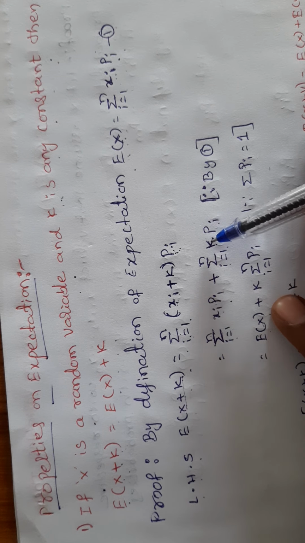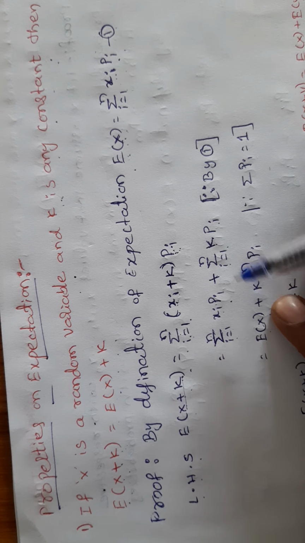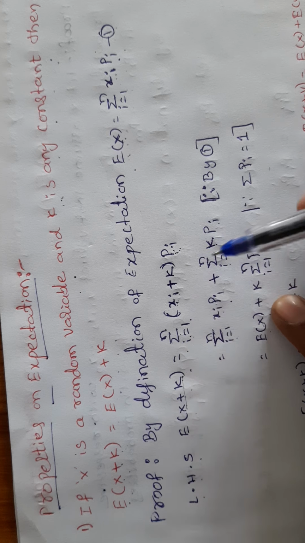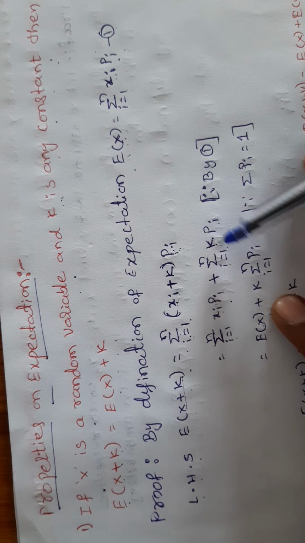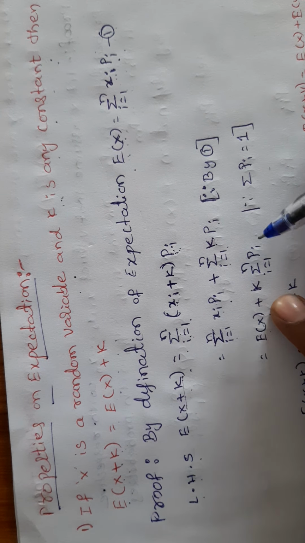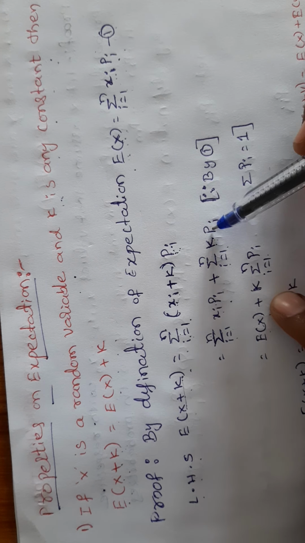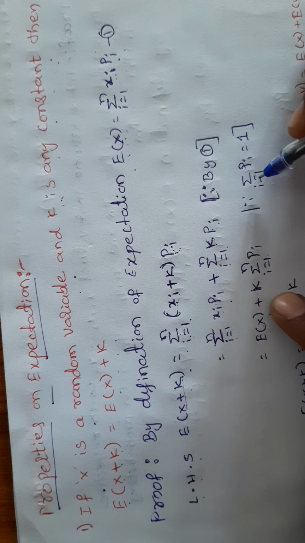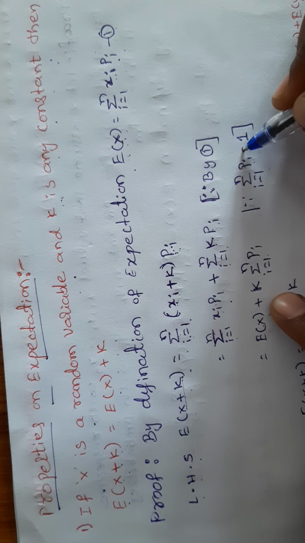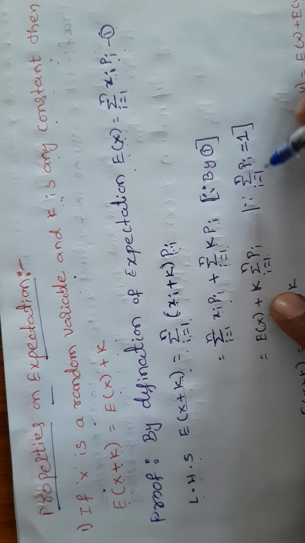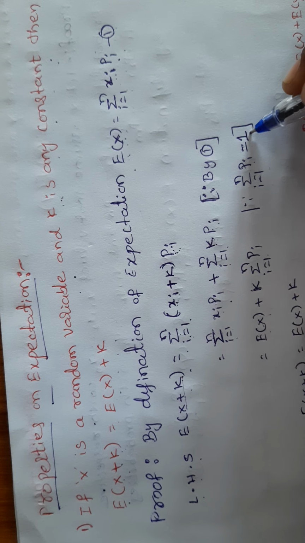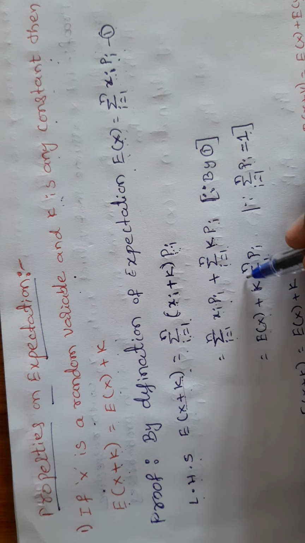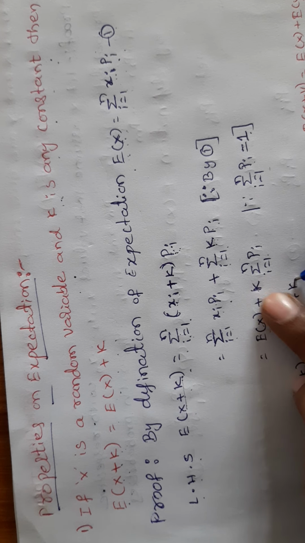So by equation 1, this total value we can write as E of X plus the second term. K is a constant, and the constant we can write outside of the summation, because the summation does not affect the constant. So k outside, summation i runs from 1 to n of pi. Already we know the summation of pi, i from 1 to n, is equal to 1. That means the total probability is equal to 1. So 1 into k is nothing but k.